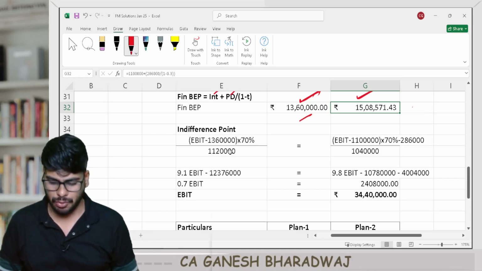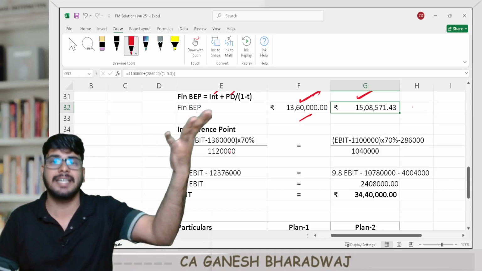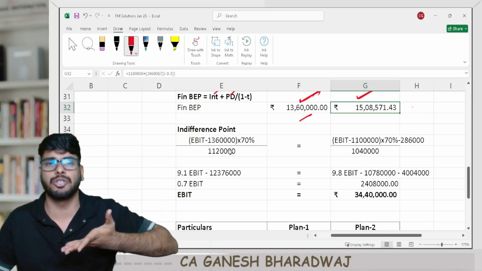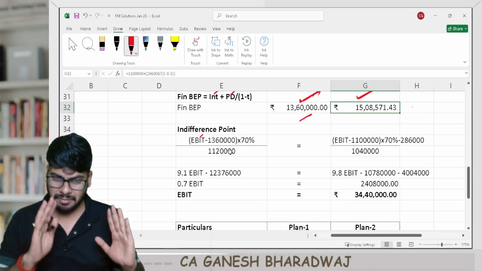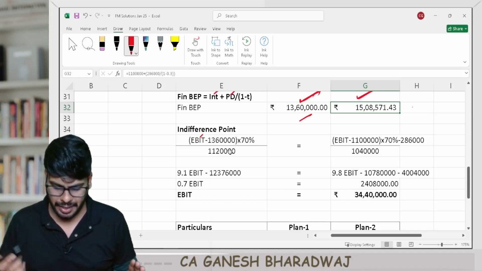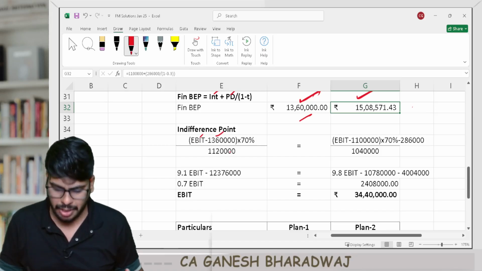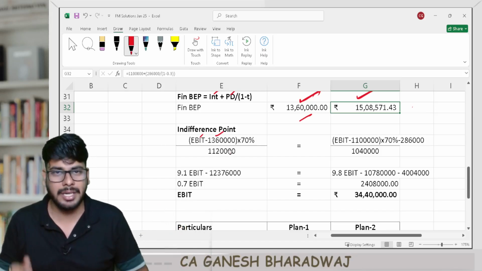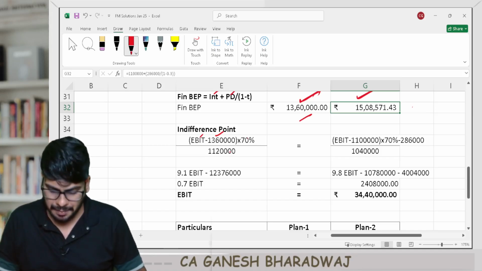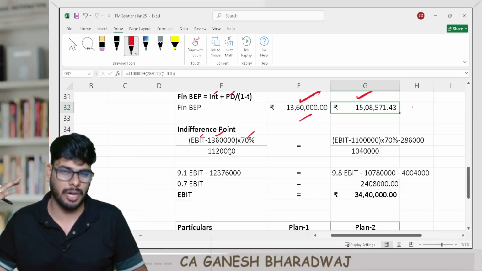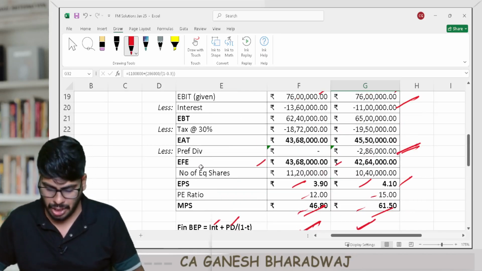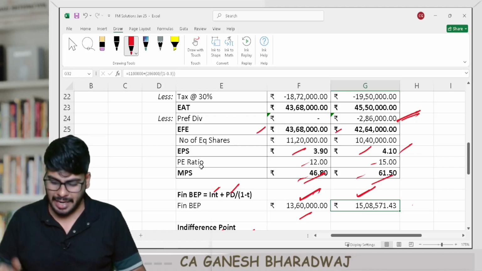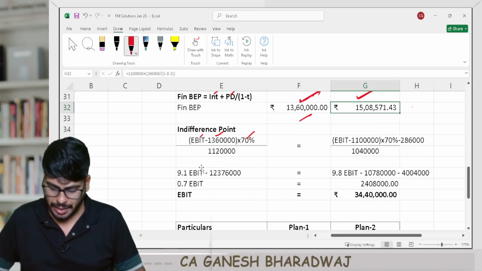So what we need to do is find that EBIT which makes the EPS under both the alternatives equal, right? So keep the EBIT alone as EBIT, the variable, because we need to find that. Minus your interest, into 1 minus t. That gives you your earnings after tax. Minus preference dividend, it is not here. That gives you EFP divided by the number of shares, 11,20,000, right?